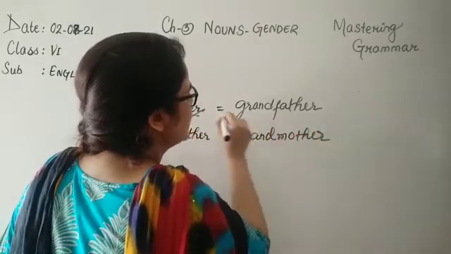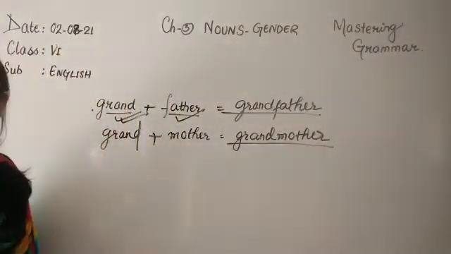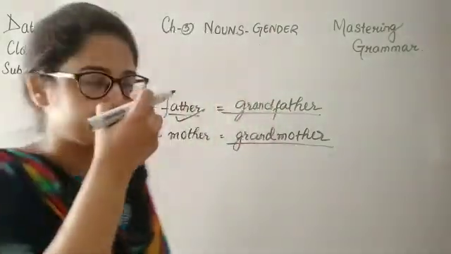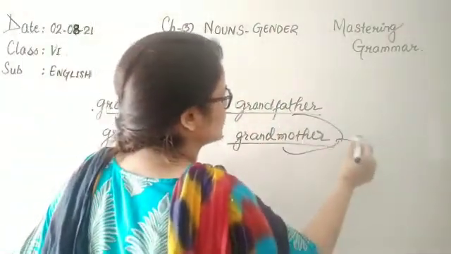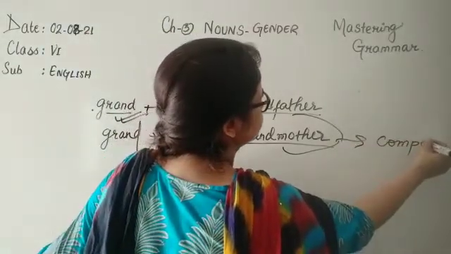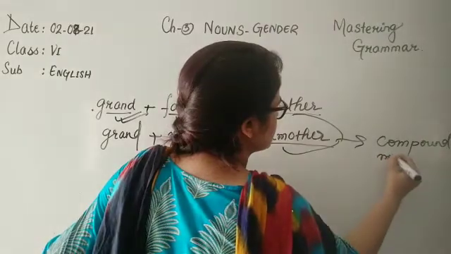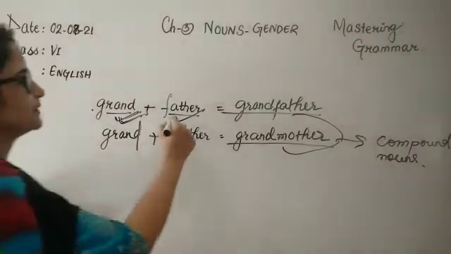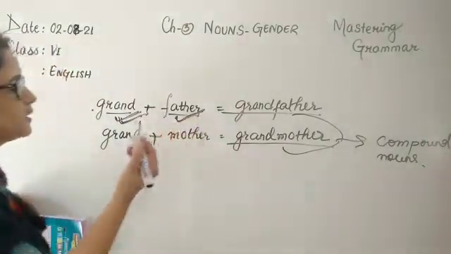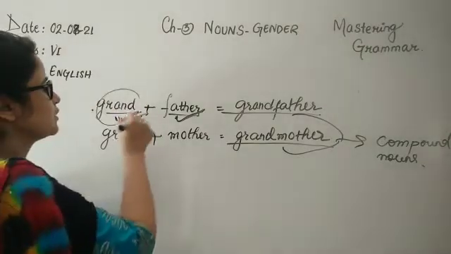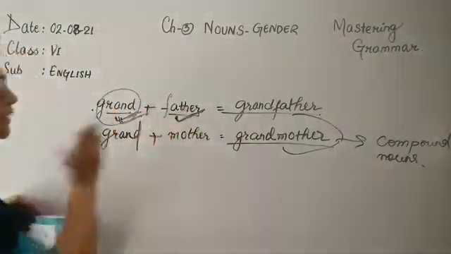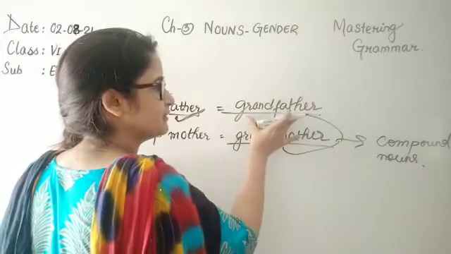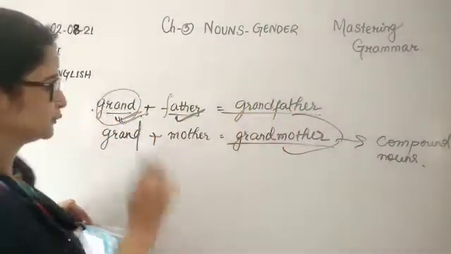Like this only, children, these nouns which are formed by adding two different nouns with separate meanings, we call these kind of nouns compound nouns. So these, children, both of these words are called compound nouns. So what did I tell you about compound nouns? See, grand means huge or big, and father means obviously your dad or papa. They are completely different when we talk about them individually. But when we bring them together, they form a completely different meaning. They will be forming this meaning, grandfather, right?